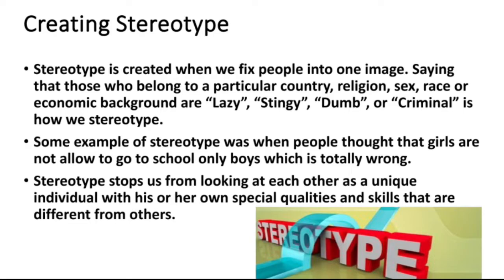Yes, I know. So everyone has got rights, like boys have their own rights and girls have the right to go to school. And also in India there's one campaign which says Beti Padhao, Beti Bachao, like if you educate a girl you have educated the society, and the girl has the right to go to school. Let's move on. Stereotype stops us from looking at each other as a unique individual with his or her own special qualities and skills that are different from us.